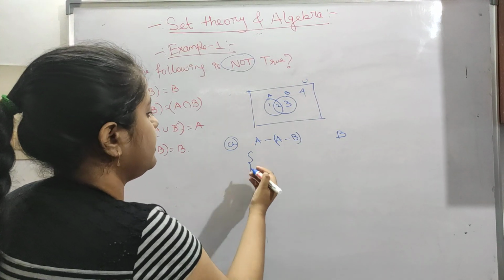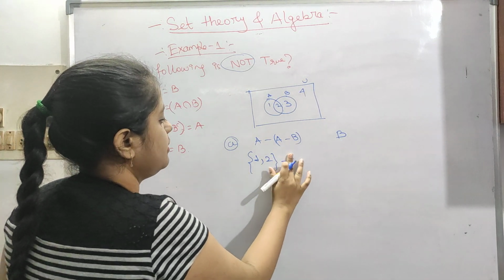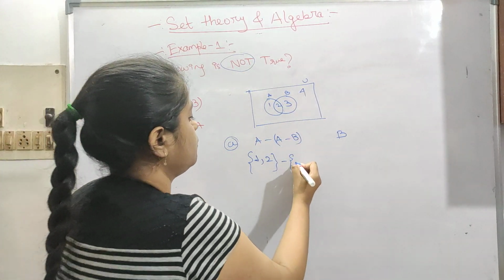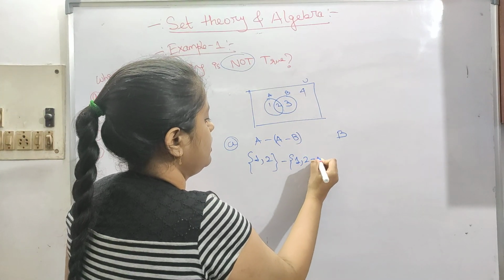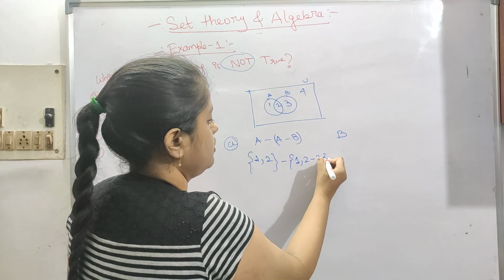So first, A contains 1 and 2, then A minus B. A is 1, 2, minus B, which contains 2 and 3.